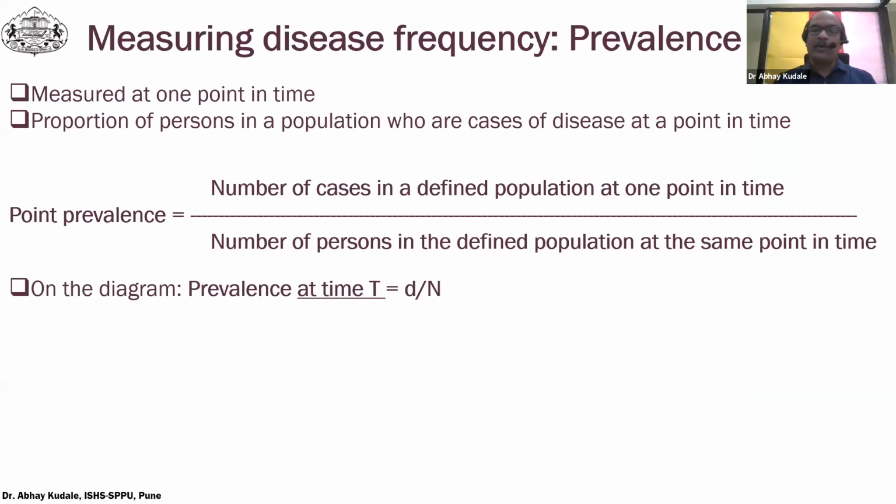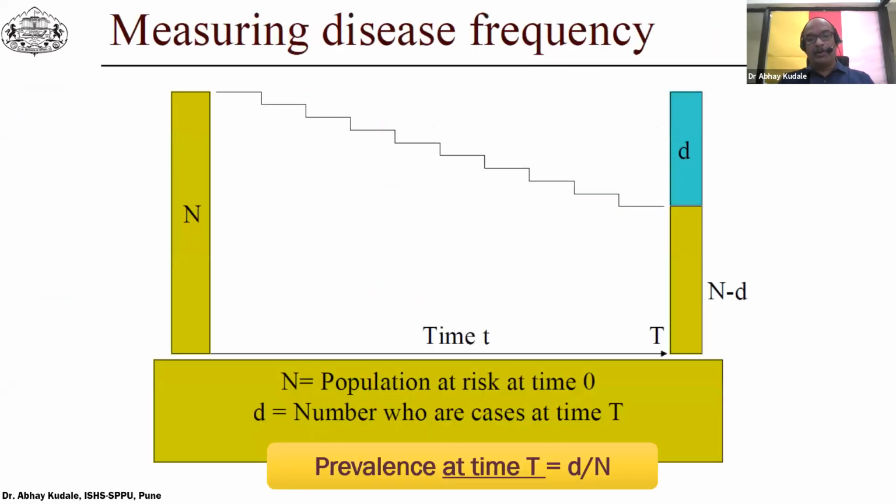There are two types of prevalence: point prevalence and period prevalence. In point prevalence, that always equals the number of cases in a defined population at one point in time over the number of persons in the defined population at the same point in time. On the diagram, the point prevalence will be denoted as prevalence at time capital T, and that equals D over capital N.